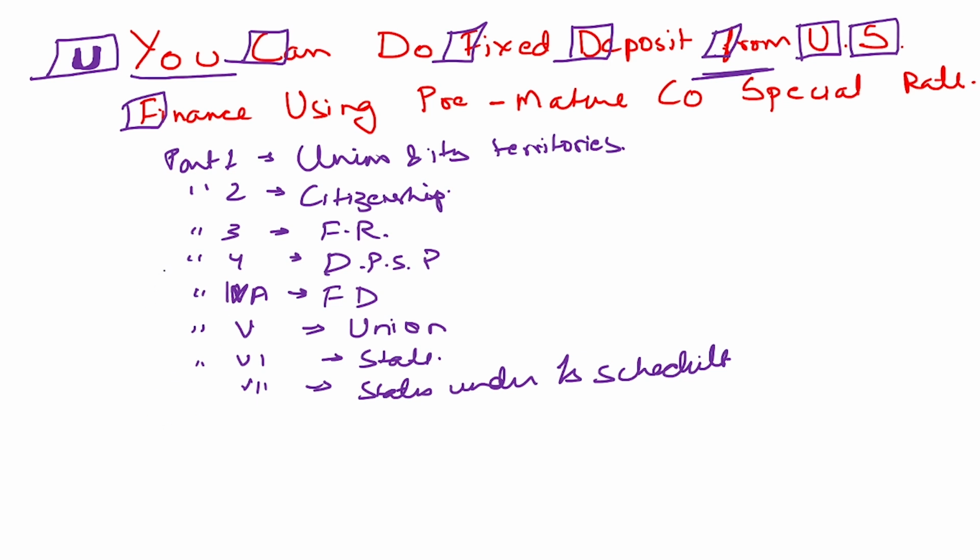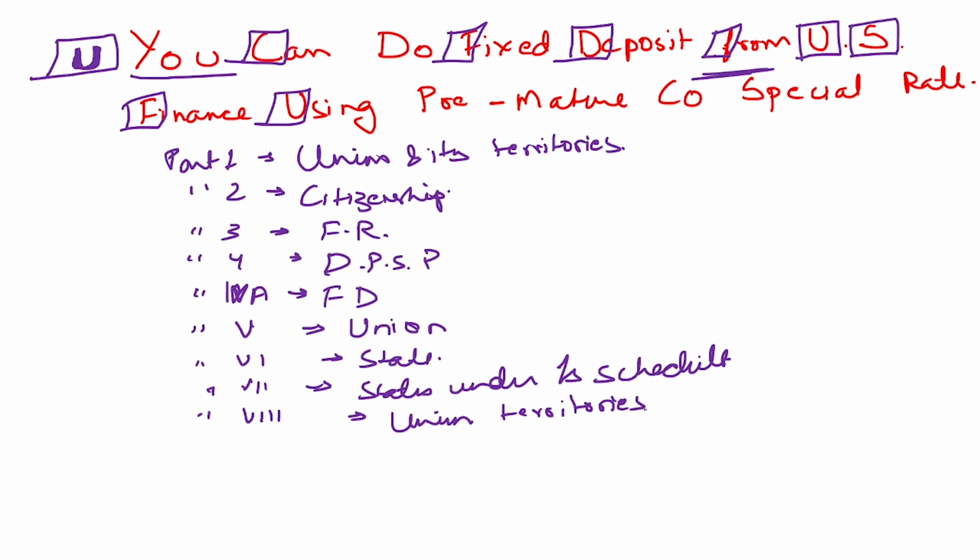And then after finance, you have "using", where we will use U as the mnemonic for better understanding, which is part 8, which talks about union territories.